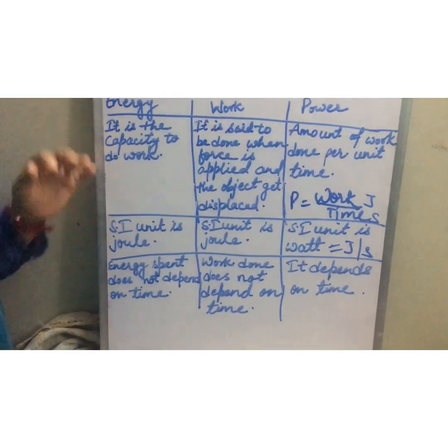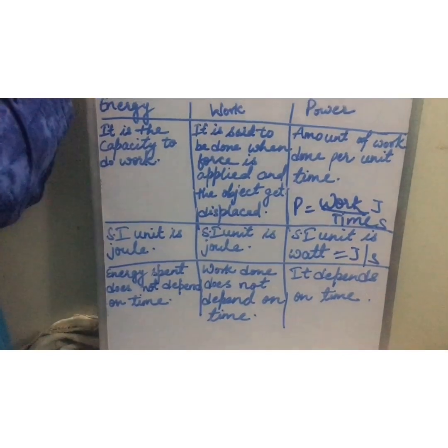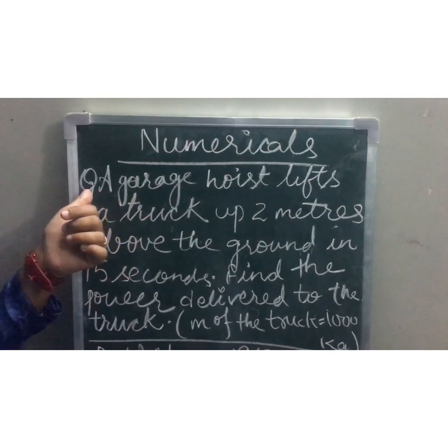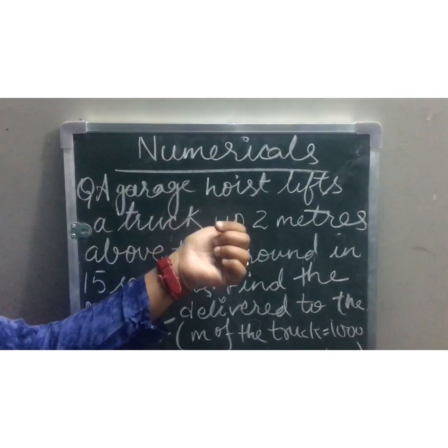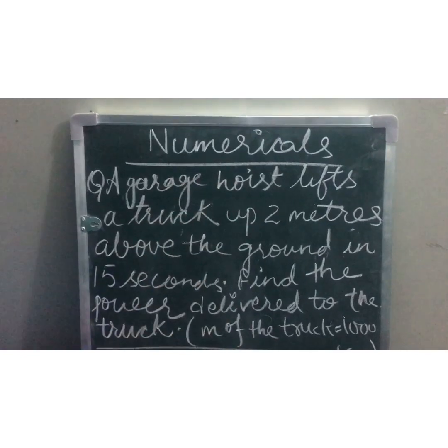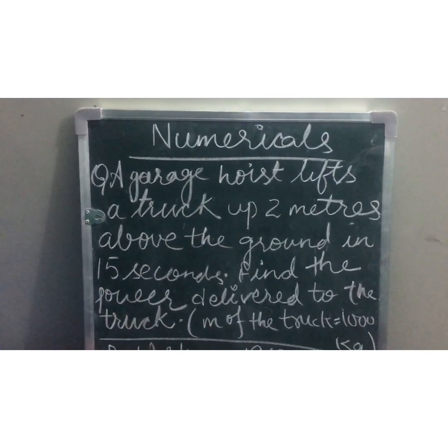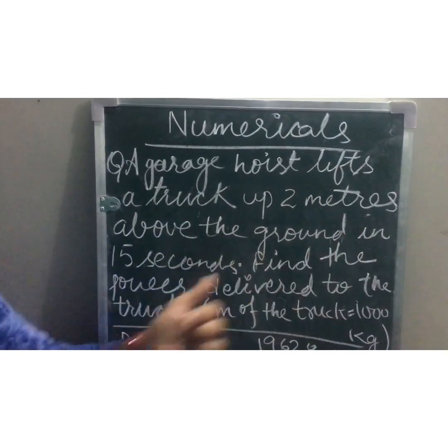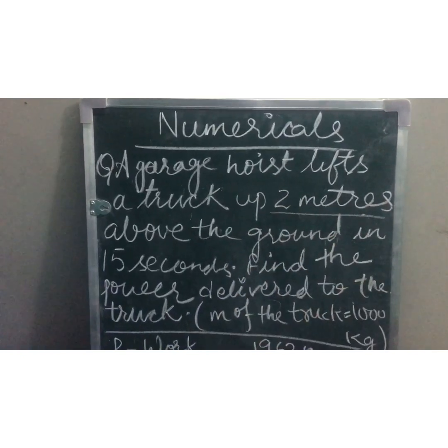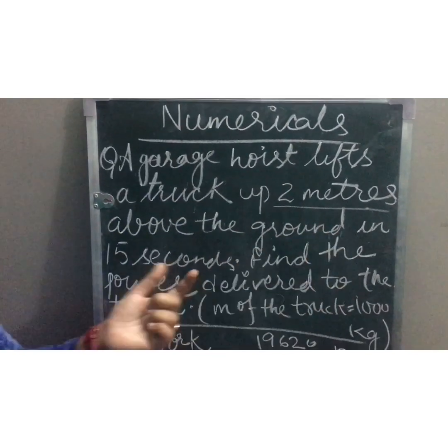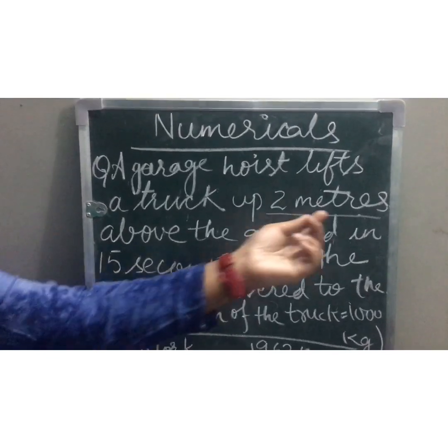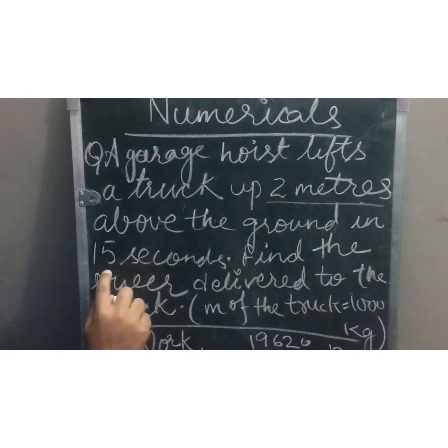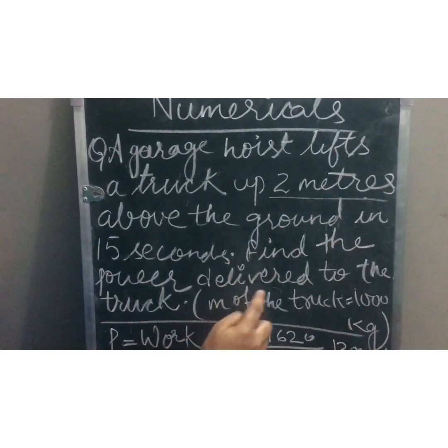Okay, students. Now I'll give you a few numericals. How to solve numericals, students? The numerical says that a garage hoist lifts a truck. Hoist means a way of pulling something by using ropes. So a garage hoist lifts a truck up 2 meters above the ground in 15 seconds. Time is 15 seconds and the displacement caused is 2 meters. Find the power delivered to the truck.